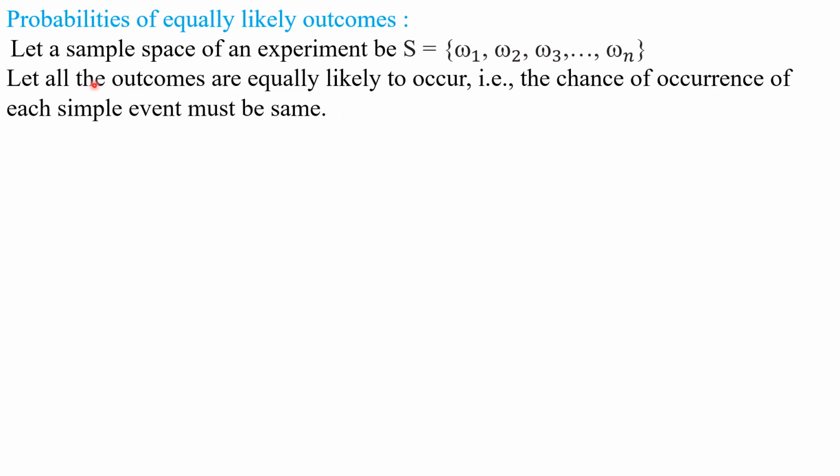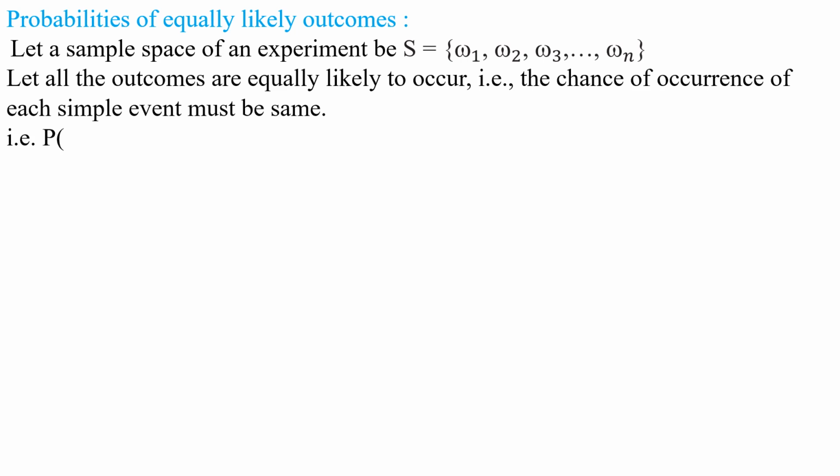But here we have taken all the elementary events, all the sample points of the sample space, as equally likely to occur. That means the chance of occurrence of each sample point is the same. That means P of omega 1 is equal to P of omega 2 is equal to P of omega 3 and so on up to P of omega n. Understood this point, my children?